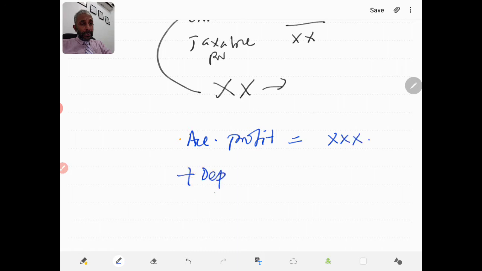According to IAS 16, we calculate depreciation, and that depreciation expense we arrive at. Let's say the depreciation rate is 20%, for example. So 1/5 of the asset value we will depreciate, and that depreciation has already been subtracted in arriving at the accounting profit. So we have to add back this.